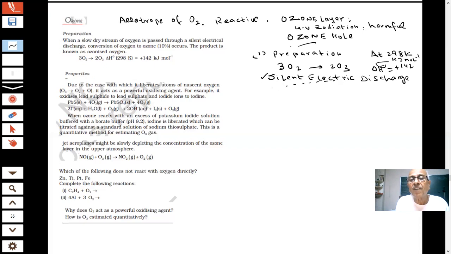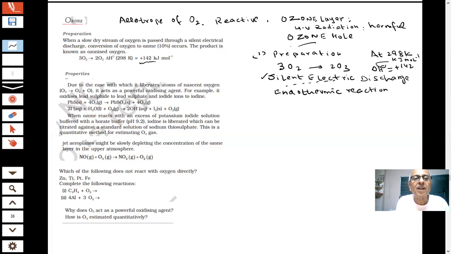O3 is a very reactive molecule. The reaction is not exothermic. The reaction is endothermic, as you can see. This reaction absorbs energy. The formation of ozone from oxygen is an endothermic reaction. So what will happen if the discharge is not silent and some energy is released?